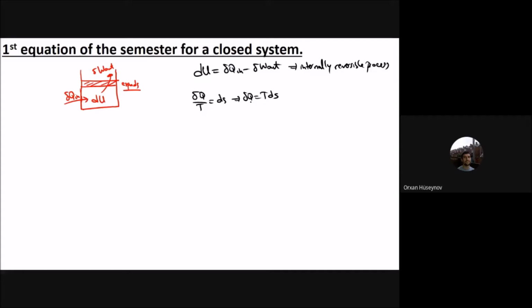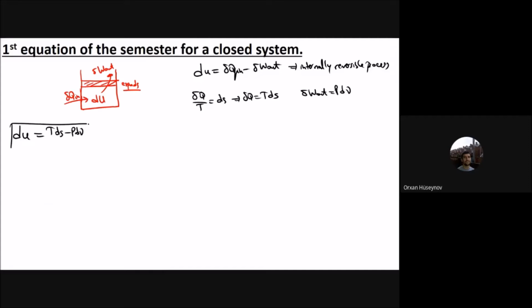And also we have this term which is del W out. I can write this one as P dV or P d nu. And therefore what you will have as a result is du, and this one is also lowercase to make the quantities per unit mass, but mass can change. And if there is mass, you can cancel it out from all of the terms. It doesn't matter here.